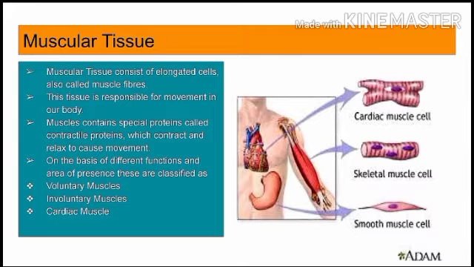You can see here the voluntary muscles are present in the biceps. Involuntary muscles are present in the stomach inner lining, also called smooth muscle cells, and the cardiac muscle cells are present only in the heart, not in any other part of the body.